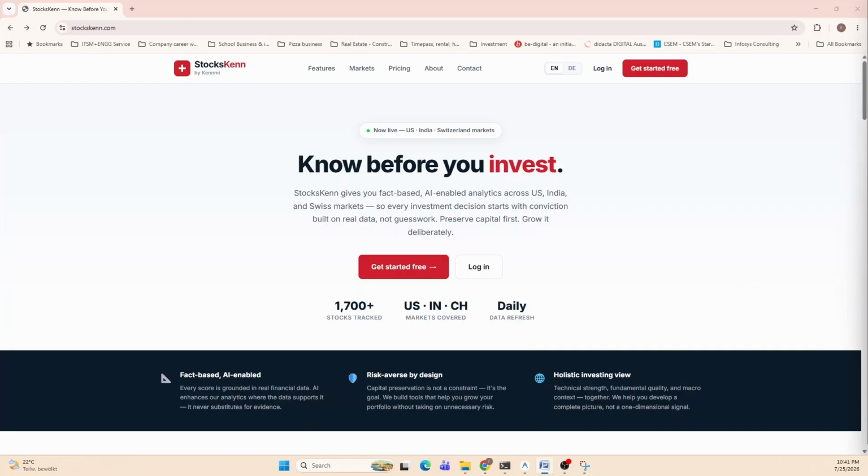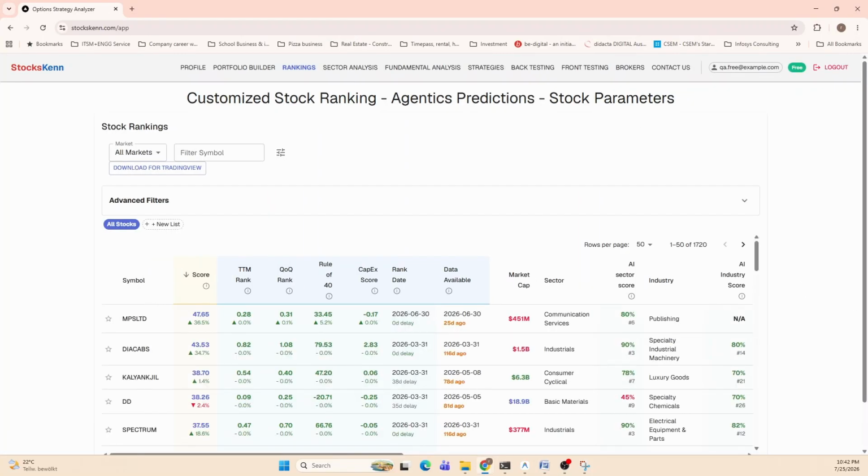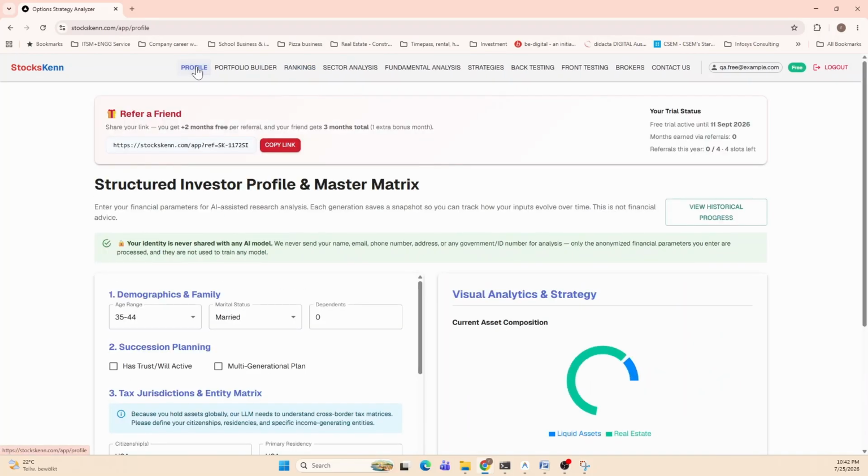Your time is precious, so we'll have timestamps in the video so that you can easily navigate. I will also try to focus only on the key features instead of covering all the features; you can self-navigate that. Let us jump directly into the platform and explore how we have structured the path an investor should follow in the investment journey.